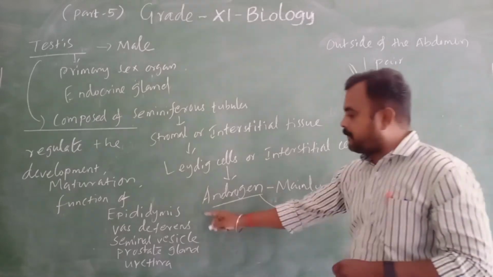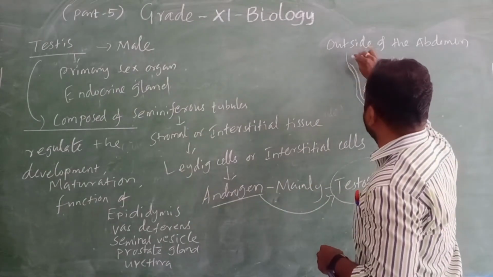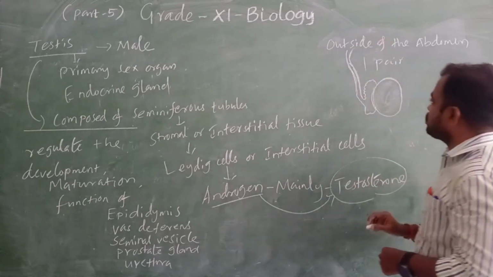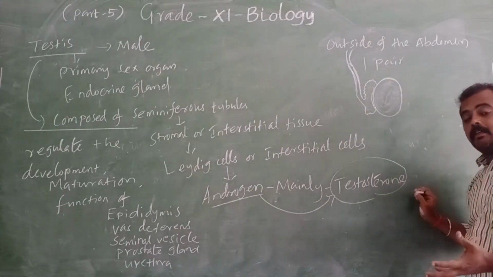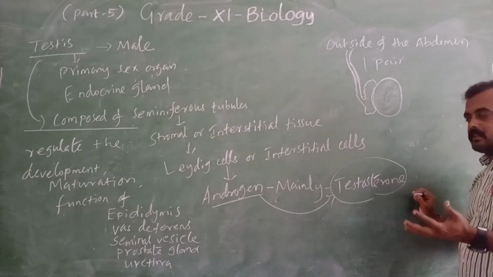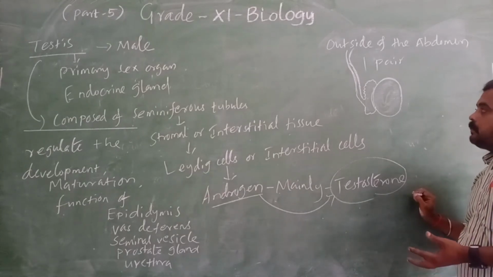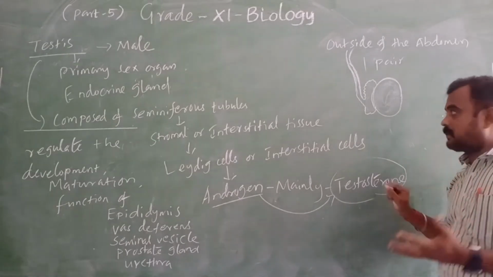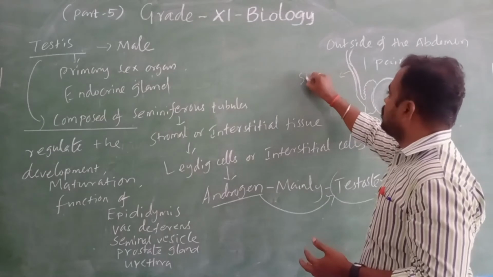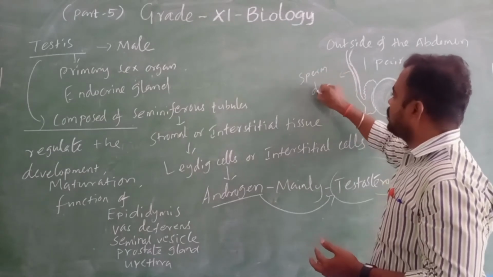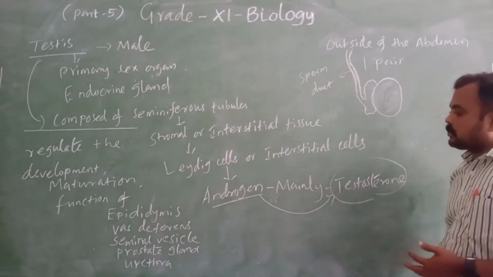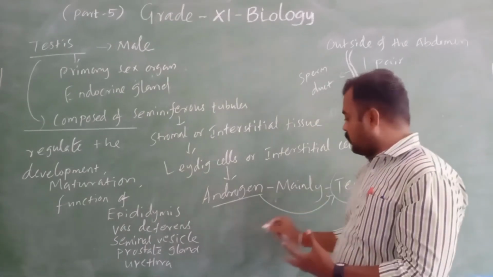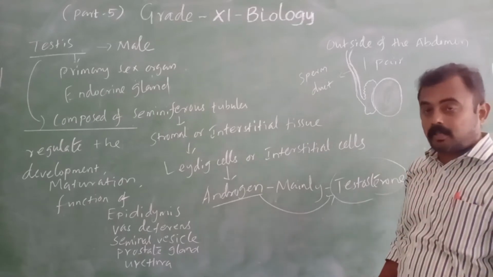Next one, vas deferens. It carries the sperm, so it is called the sperm duct. So the sperm duct's development, maturation, formation also, who is responsible? Testosterone is responsible.